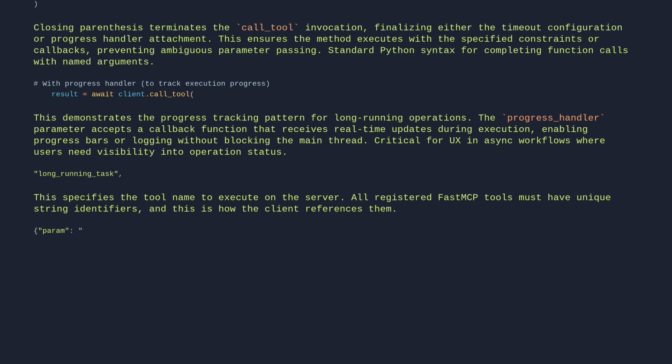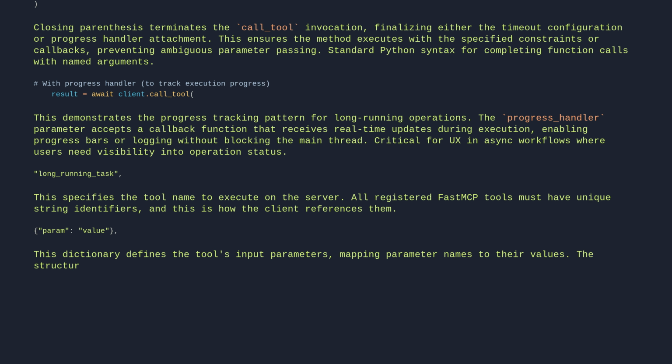Param value. This dictionary defines the tool's input parameters, mapping parameter names to their values. The structure mirrors the tool's schema, ensuring the AI call provides all required arguments in the expected format.